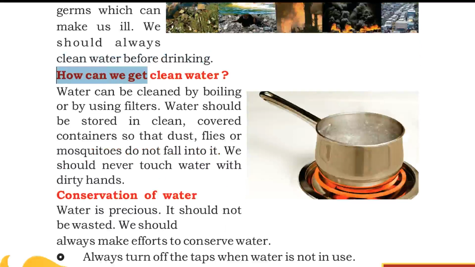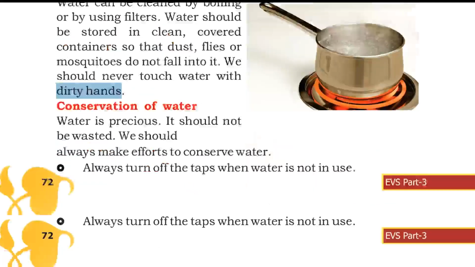How can we get clean water? Water can be cleaned by boiling or by using filters. Water should be stored in clean, covered containers so that dust, flies or mosquitoes do not fall into it. We should never touch water with dirty hands.